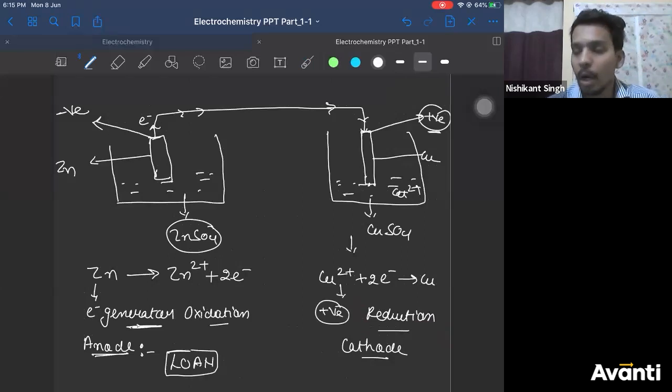Now, one thing you have to remember, reduction happens at cathode. Right? Reduction happens at cathode.